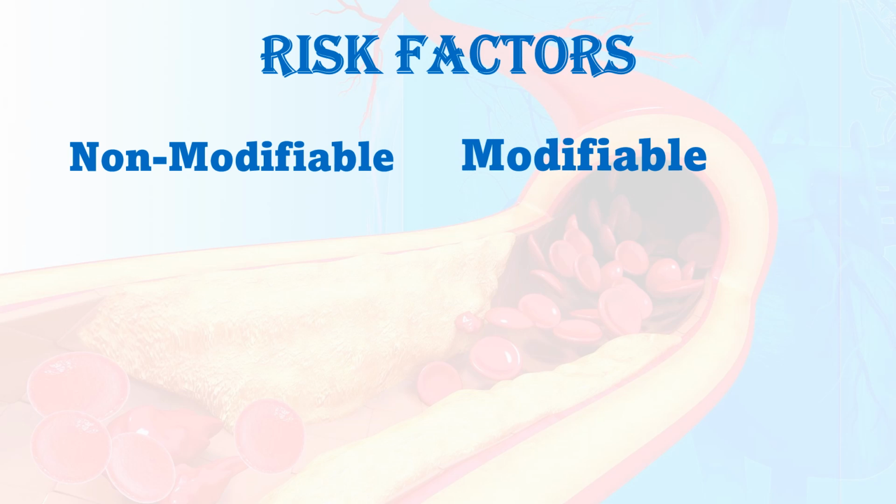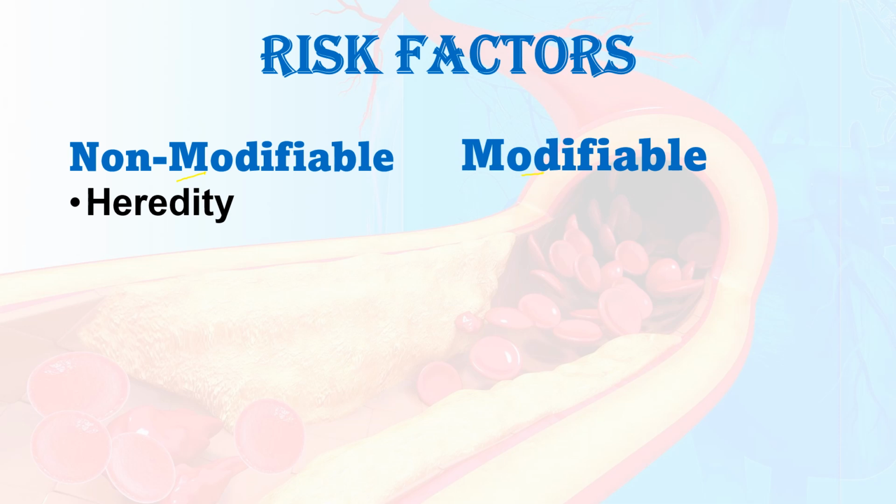Okay. We can see what the risk factors of atherosclerosis, otherwise coronary artery disease, are. As everyone knows, the risk factors for coronary artery disease are categorized under non-modifiable risk factors and modifiable risk factors. So we can see what the non-modifiable risk factors are. From the term itself, we know non-modifiable because we cannot change these factors, whereas modifiable means certain factors that we can change with our lifestyle practices, or we can modify the habits and all.